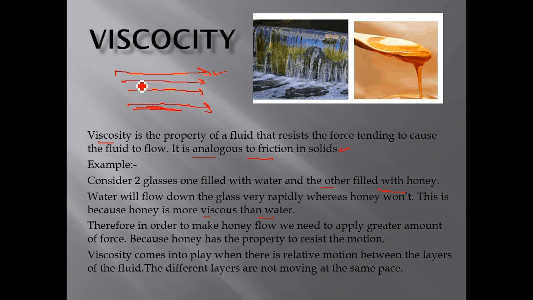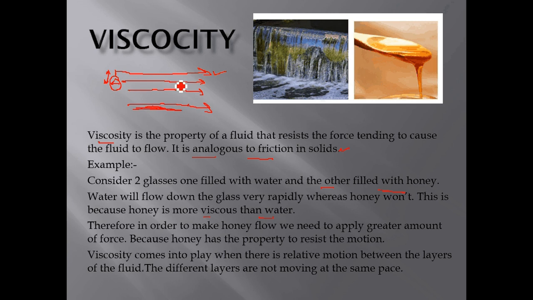So there is a friction that pulls it in the backward direction. This force is known as friction force or drag or viscosity.